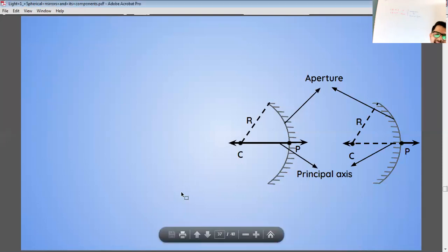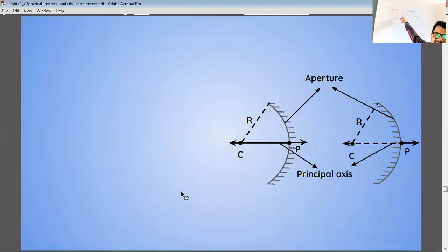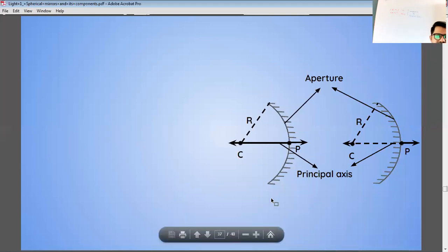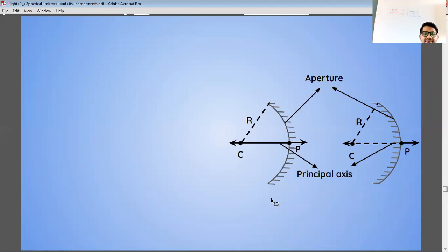So here is the complete CRAP axis. So C, R, A and P, and lastly axis. You can see in the diagram also. These are for both the mirrors.